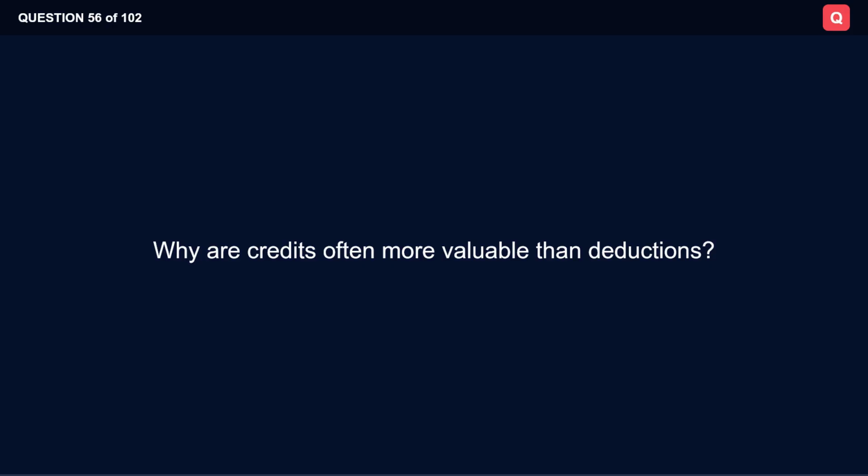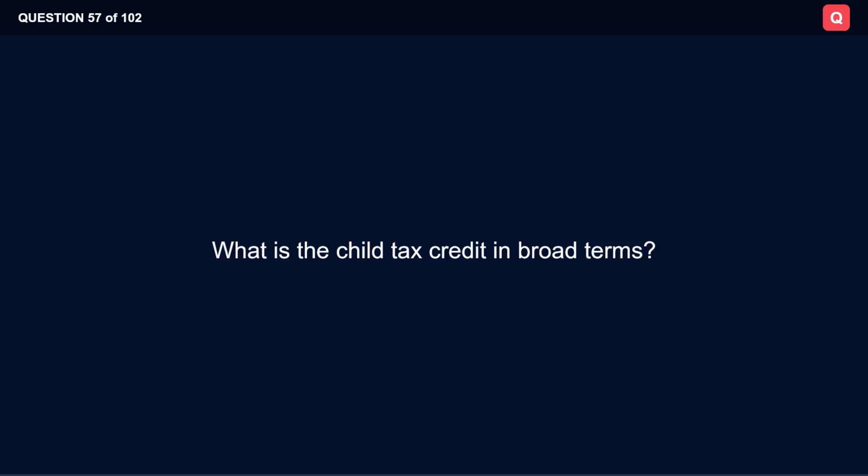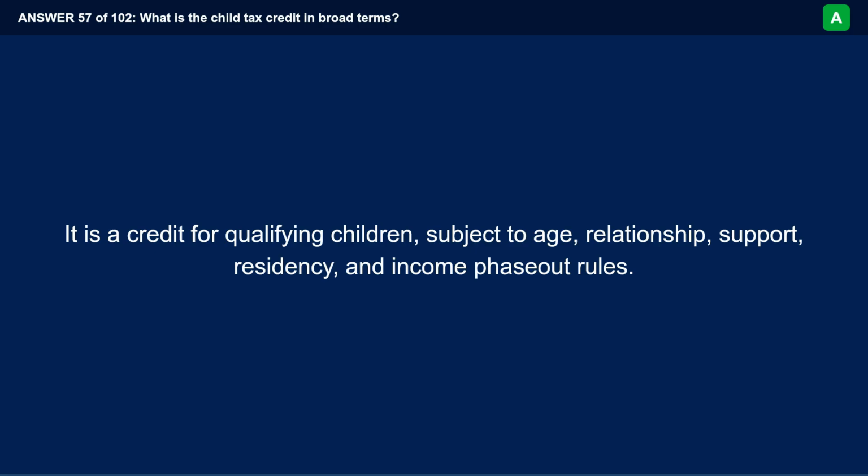Why are credits often more valuable than deductions? Because $1 of credit generally reduces tax by a full dollar, while a deduction saves tax only at the taxpayer's marginal rate. What is the child tax credit in broad terms? It is a credit for qualifying children, subject to age, relationship, support, residency, and income phase-out rules.